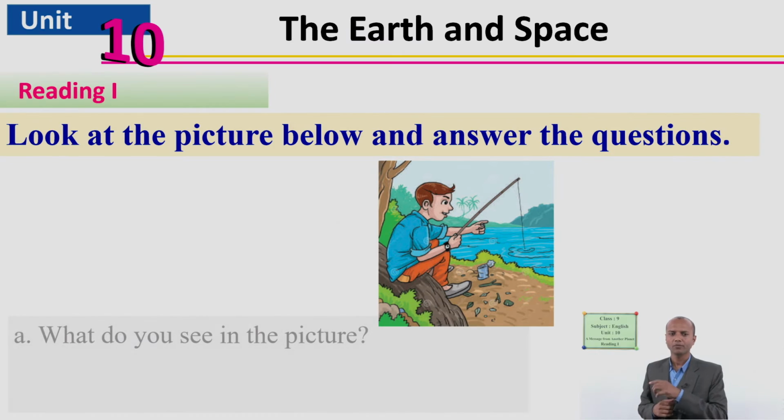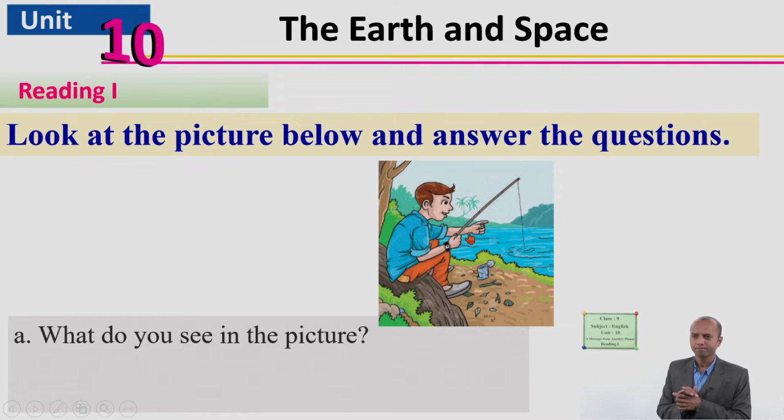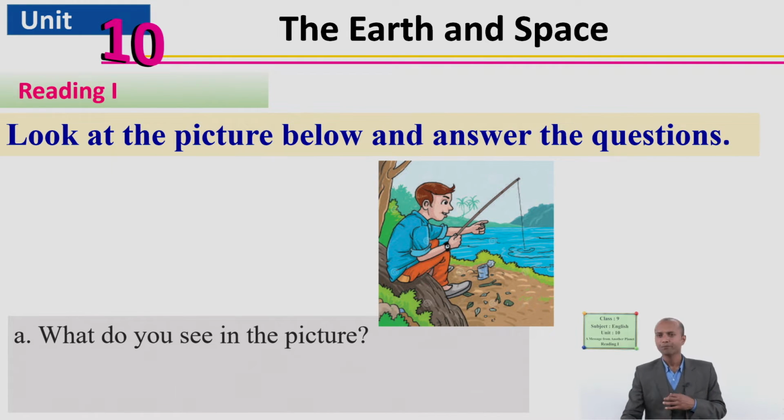Here, before reading the text, you have to answer 2 questions. The first question is, what do you see in the picture? Where is the picture? Yes, it is there. What do you see there? Please tell me. I couldn't hear you properly. Can you repeat it once? Yes, very good. A boy is cutting grass? Definitely not. He is fishing there. Where is he? Yes, on the bank of a river. Well done, dear students.